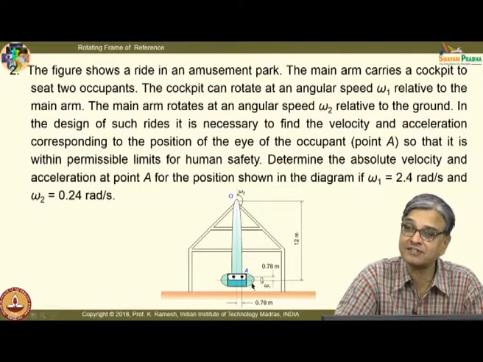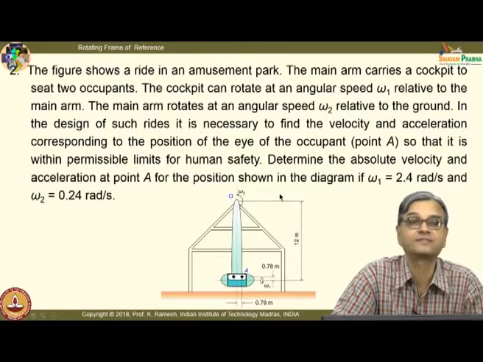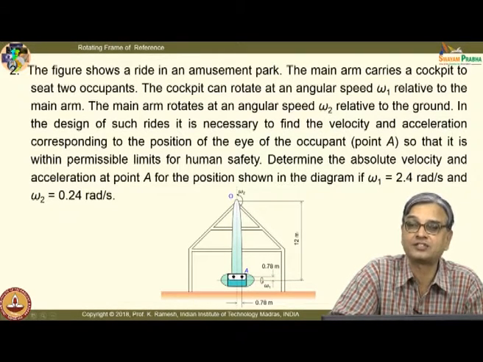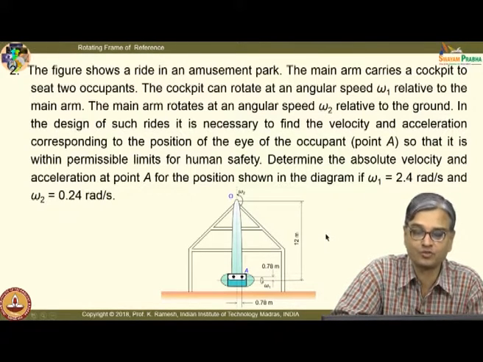But the whole arm with the cockpit rotates. So, this also gives an idea of where you will attach the rotating frame of reference, how you attach the fixed frame of reference, and so on.